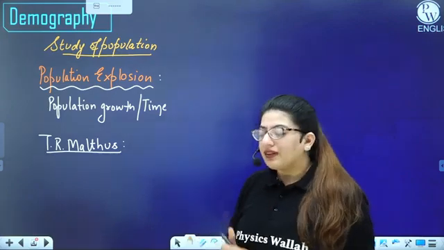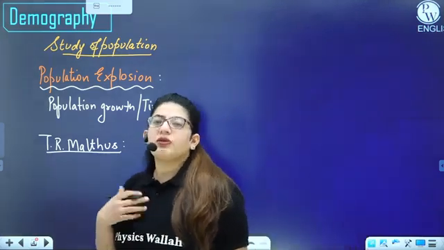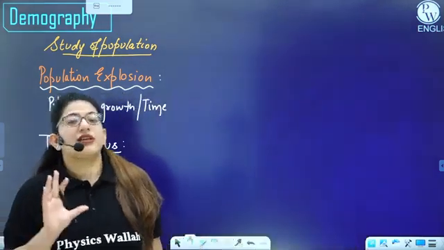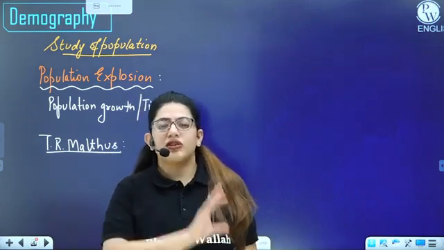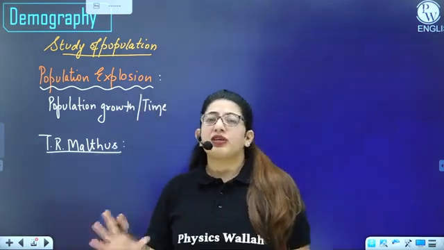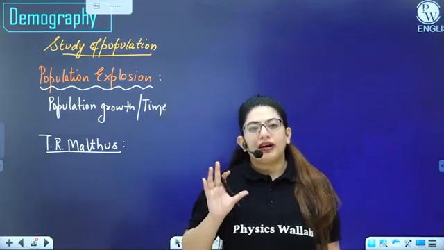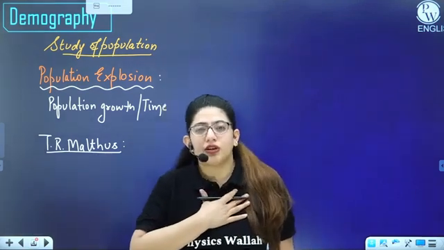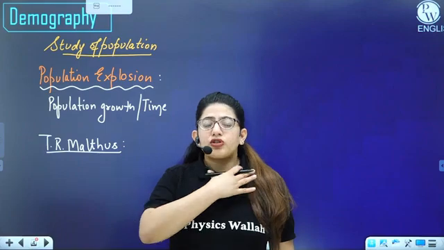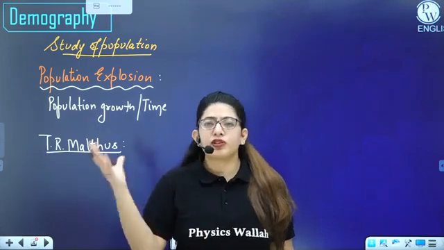He said that we, the organisms, reproduce at a faster rate, but the natural resources that are present on this planet Earth reproduce at a slower rate comparatively. That means if I am on the planet Earth, we organisms, the humans, will reproduce so fast that our population will explode one day.